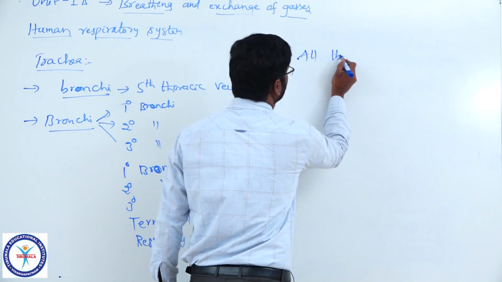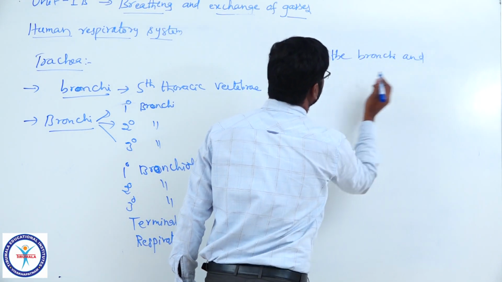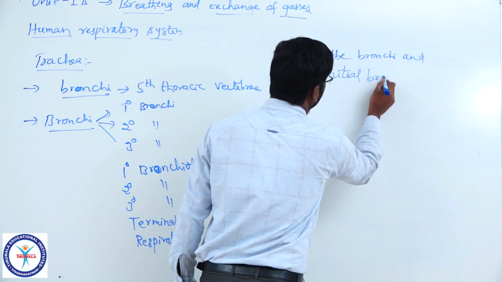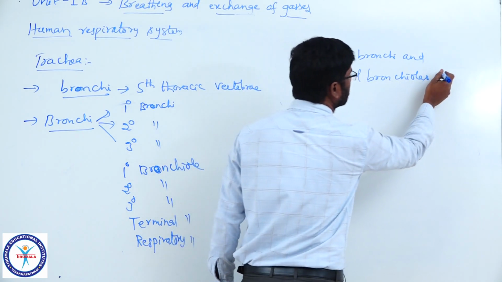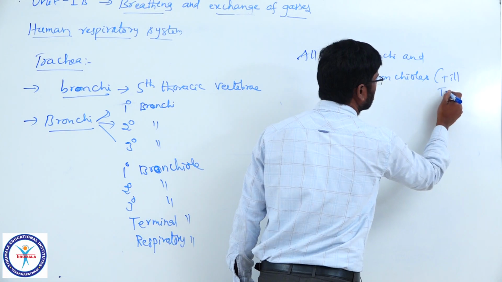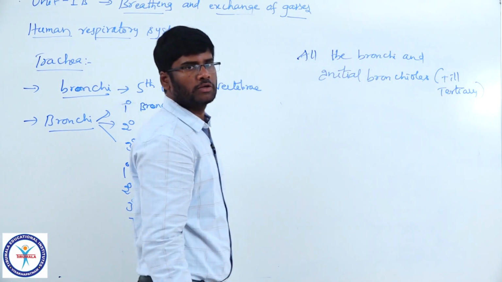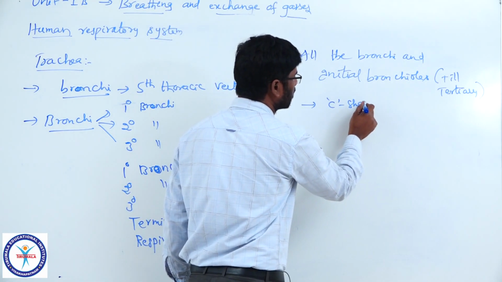All the bronchi end in initial bronchioles. Initial bronchioles means till the tertiary bronchiole, C-shaped cartilaginous rings are present.